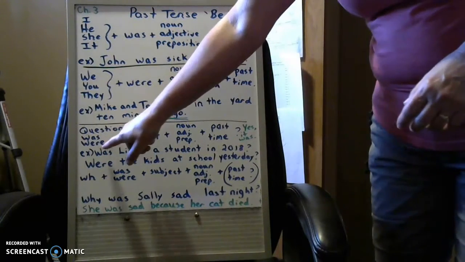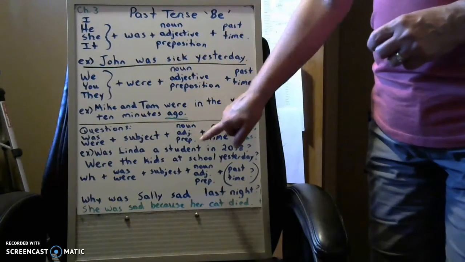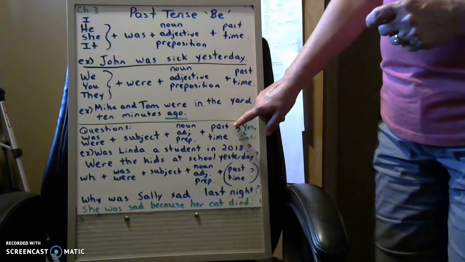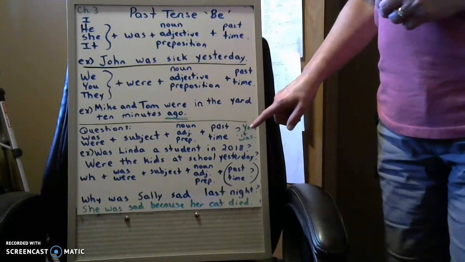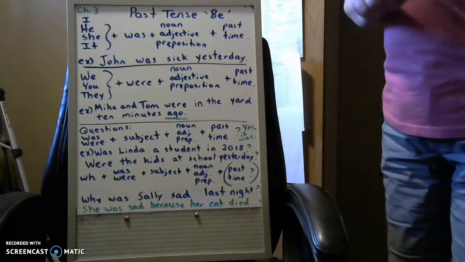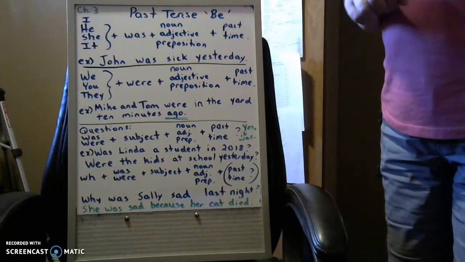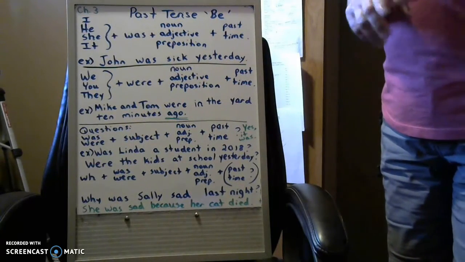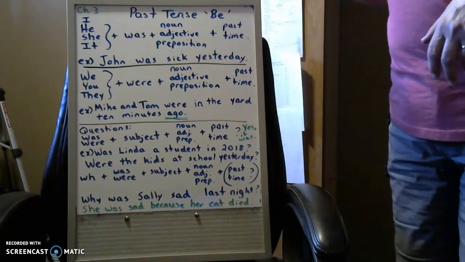So was or were, then your subject, then your noun, adjective, preposition, and your past time. Now these are yes or no kind of questions. If it starts with was or were, you're going to be able to answer either yes it was, yes he was, no she wasn't, no I wasn't.